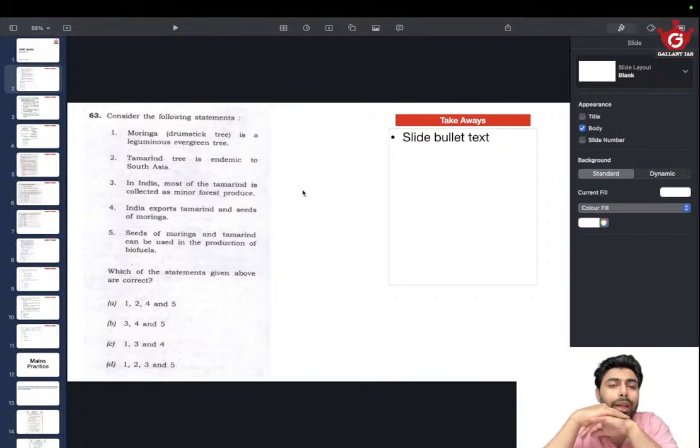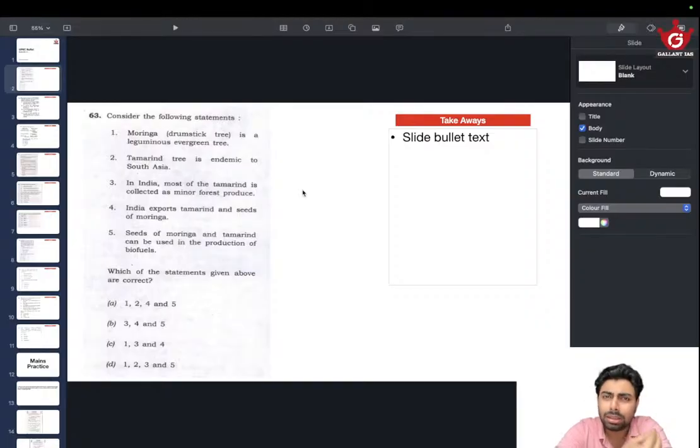We have to find out the wrong one. Moringa drumstick tree is a leguminous evergreen tree. We know moringa and where it usually grows, and the kind of leaf structure it has. Does it resemble an evergreen tree or a deciduous tree? That's the first thing we need to have an idea about. Had this been something we haven't seen, it would have become more difficult. But since we have seen it, there is a good chance we have come across the moringa tree, the drumstick tree, and know how the leaves look.